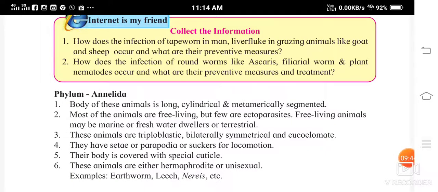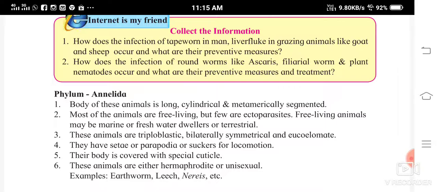See how to collect the information from the internet. I'll give you only some information; you can collect more. How does the infection of tapeworm in man and liver fluke in grazing animals like goat and sheep occur, and what are their preventive measures?